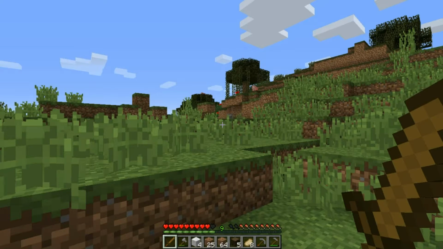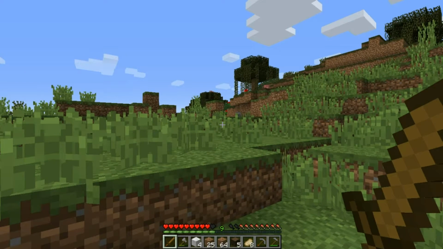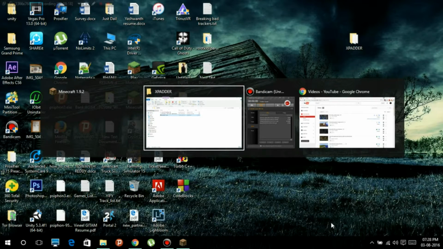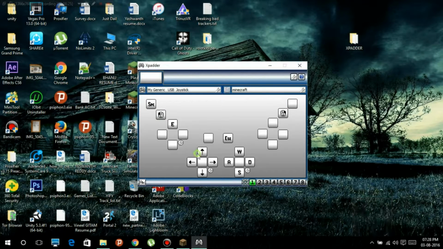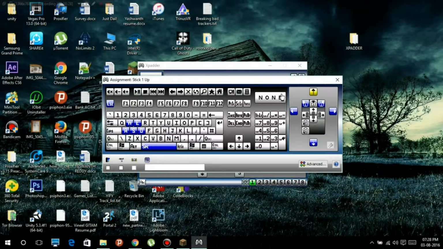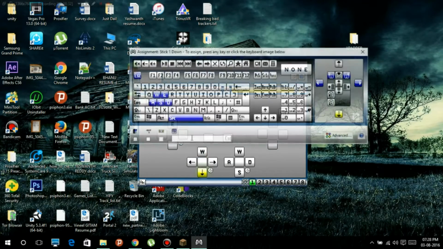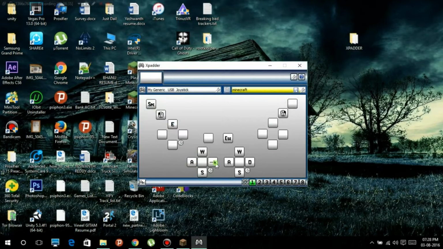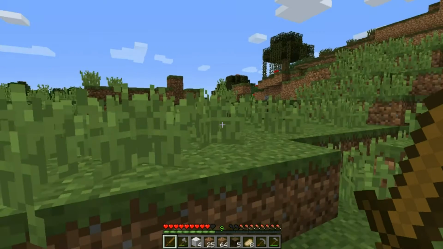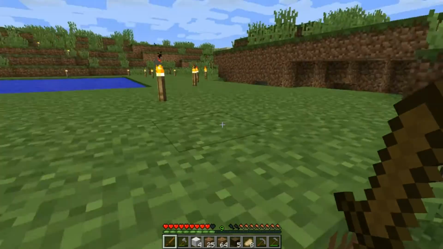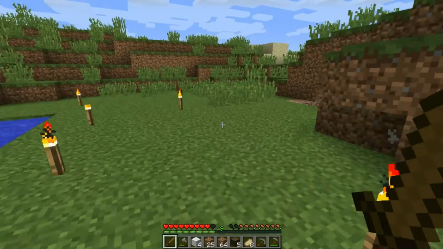Now you can switch it. You can change it while in your game. You just minimize this, and here is my Expander. I think it is, yeah. Just configure it. What did I press? Okay, W, S, and A, and D, up arrow, down arrow, left, and sorry, right and left. And now I'm gonna save this and open Minecraft. Now, yeah, now it's all right.